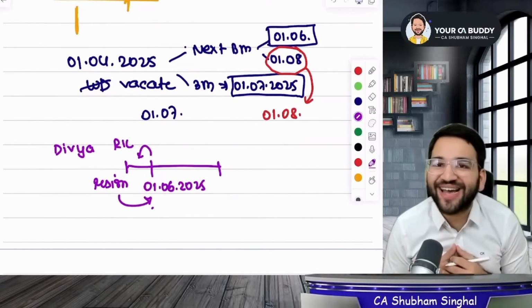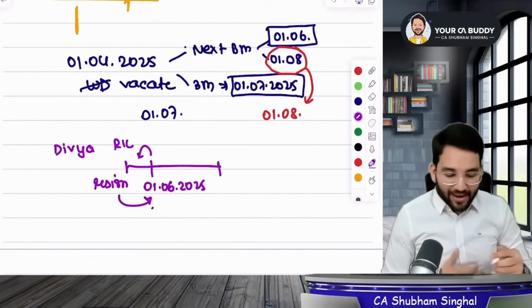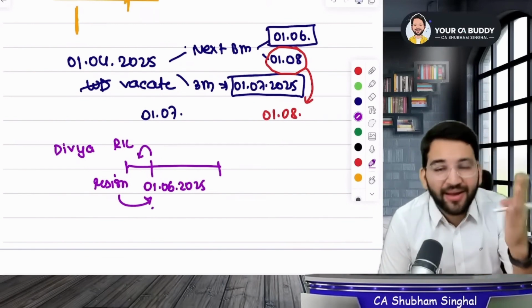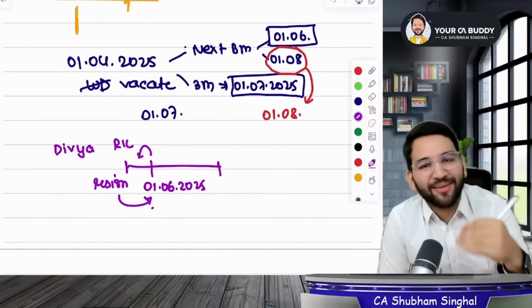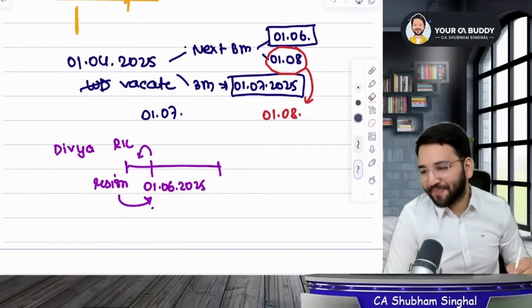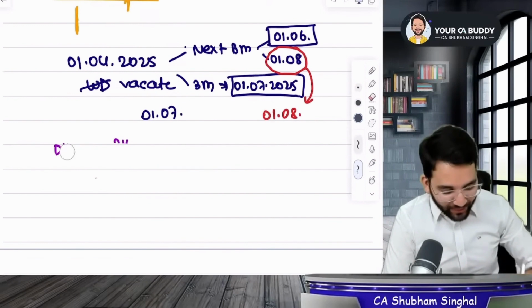The company is in trouble, but Divya rejoiced all these things. She took pleasure in our difficulties. But that's not good. So the law states that they will give minimum 3 months. But if the board meeting is even after that, then first immediate next board meeting or 3 months, whichever is later. Okay. Did you get it, guys? Can I ask a question?